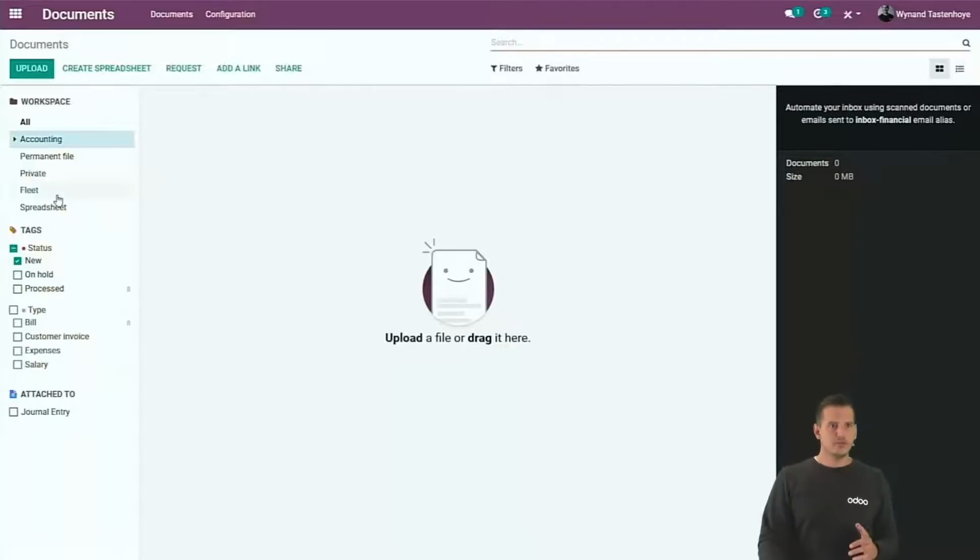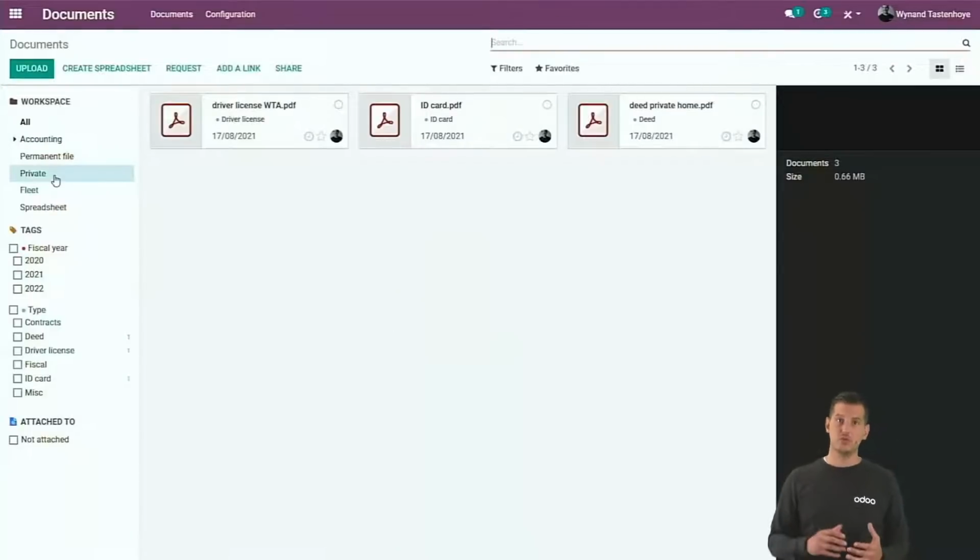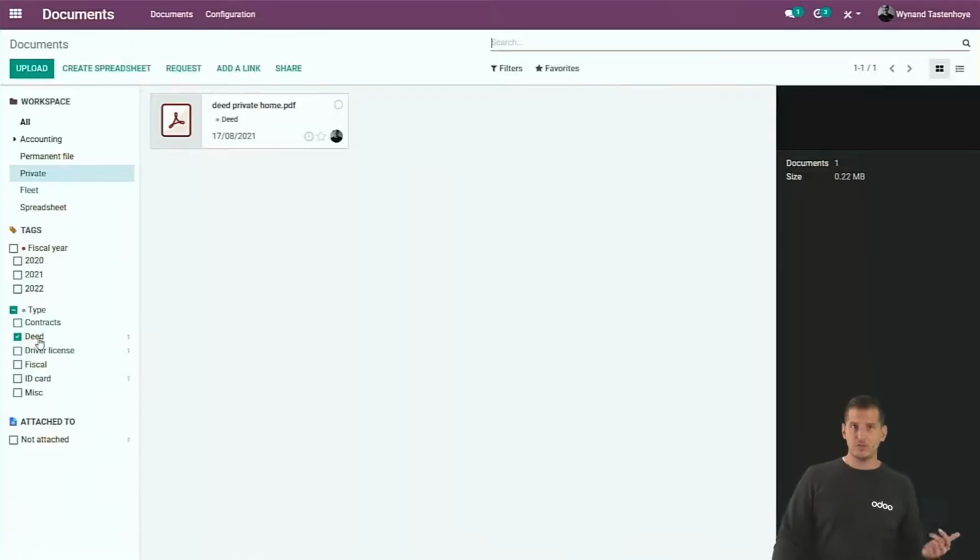I also have some other workspaces here. I imagined one for private, for example, that you can use with the administrators of your customer in order to keep some important documents of them also in the portal. Driver license, ID card, deeds, for example, and they all have their own tag type. So if you filter on the deed, you will only see the deeds.